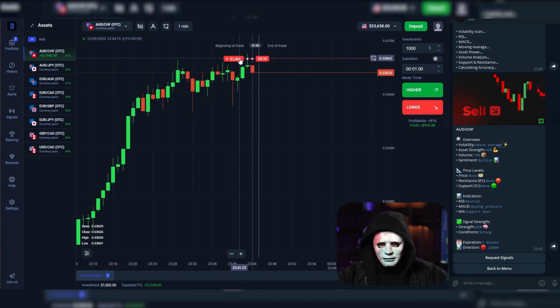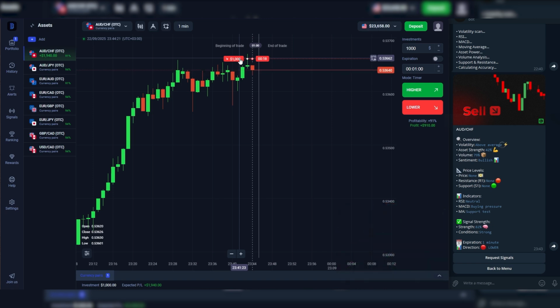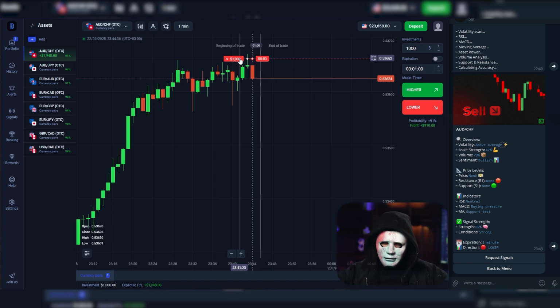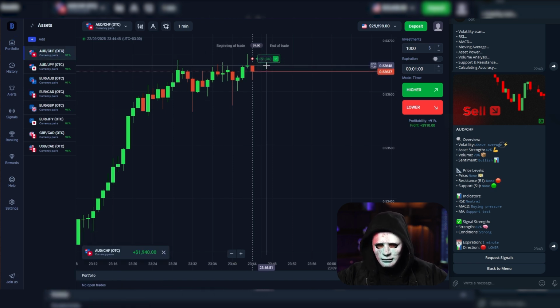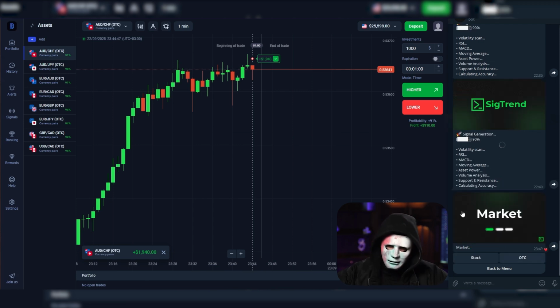Here we can actually see the situation. When we entered, when the bot gave us the signal, our entry point immediately started moving. The chart, to be precise, started going down. The bot gave us a signal, we entered based on it, our entry point is at the top, and the chart is moving into a short trend. Right now, this trade is closing in profit, and I want to show you more examples with other trades and other currency pairs. Profit. We have $1,940, so let's get a new signal together.